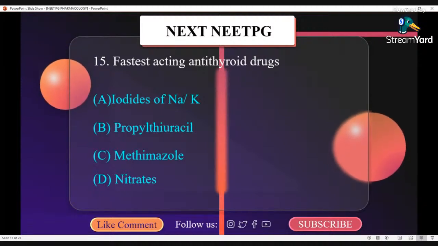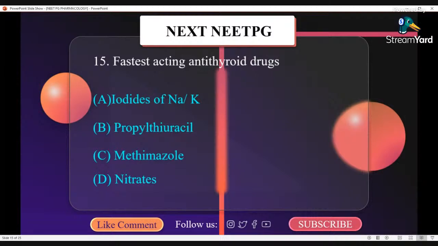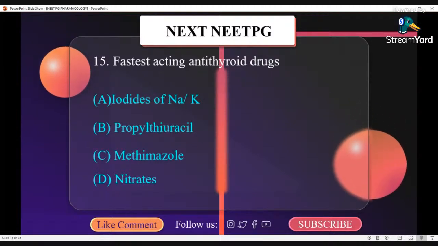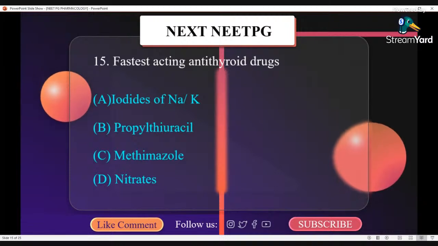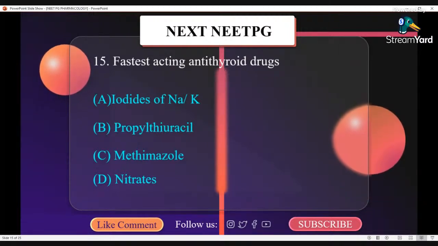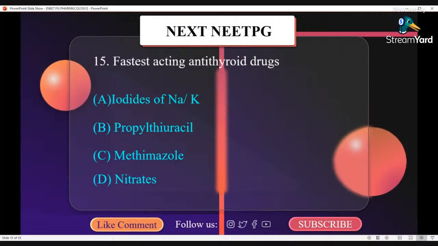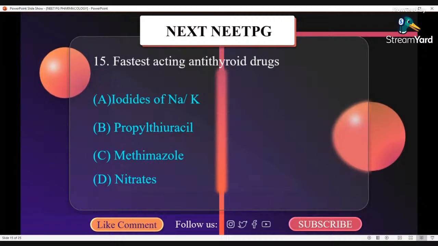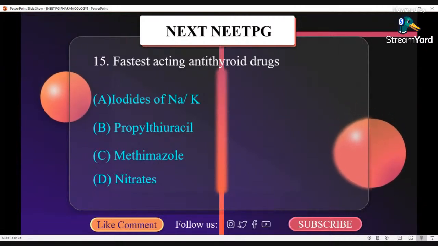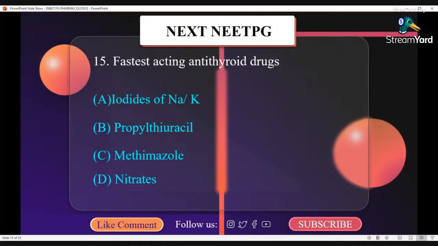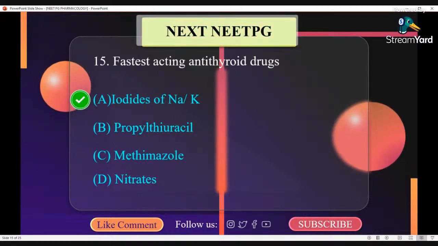Antithyroid drugs are again very important. Iodides of sodium iodide and iodine are the fastest acting thyroid inhibitors. The most important action is inhibition of hormone release, which is also known as thyroid constipation. But all facets of thyroid synthesis may be affected. Excess iodide inhibits its own transport in thyroid cells and may alter the redox potential, thus interfering with iodination. So the correct answer here is A.